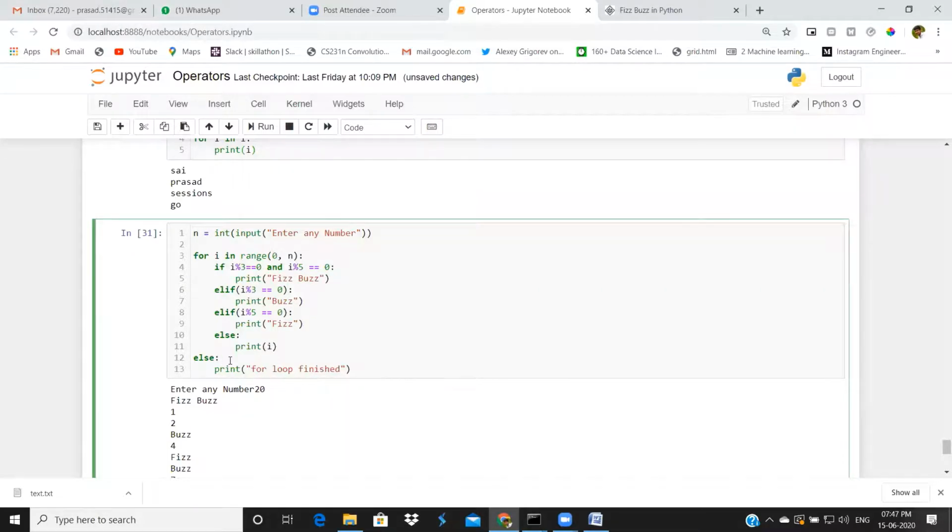For suppose, in my situation, we were testing some alarms for 5 days. That will take 5 days' time. We want to know when it will complete. When it is completed, I want some intimation that this for loop execution is completed. In that situation, I will use this else part. I will just write code to send an email. When this for loop completes, it will send a mail to the predefined mail. Then I will get to know my code work is done. Like that, we can use else with for loop as well.